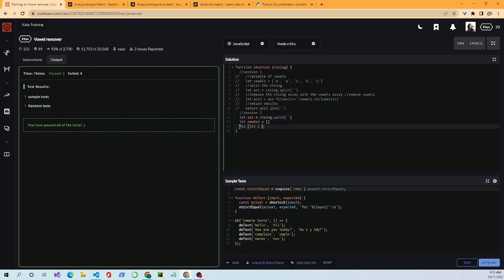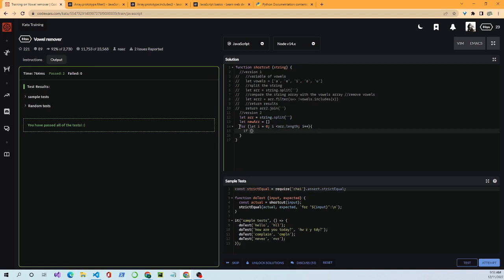We'll let I equal 0, I less than ARR dot length. The length will only work up to the length of it. I plus plus. Then we come in here and do an if statement.